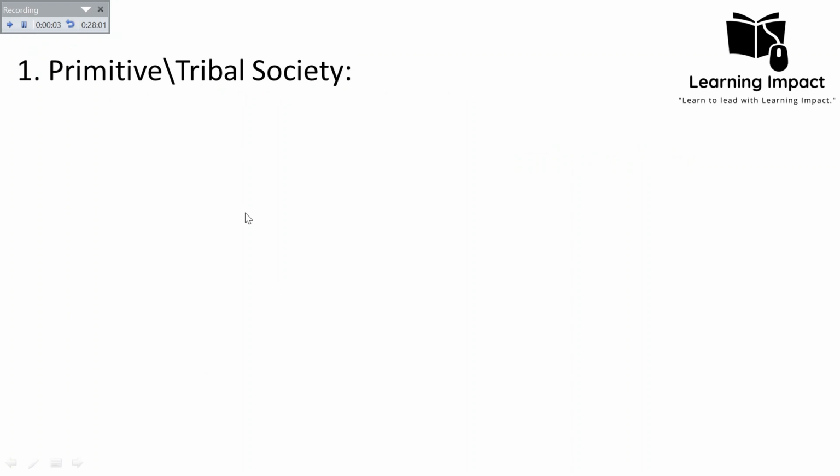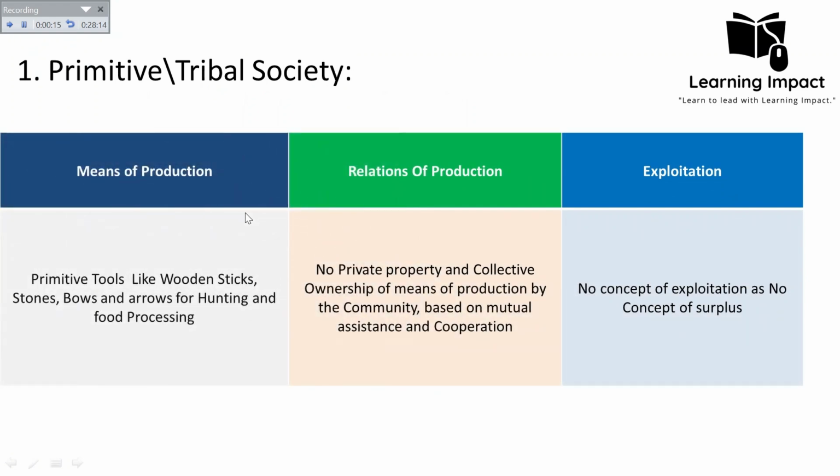Okay, the primitive and tribal society is the first phase which he identified. He believed that this is a stage at which the society was a primitive communism, meaning that there was no concept of exploitation. So we will look into this table in which I have talked about the means of production, relations of production, and exploitation. What were the means of production in the primitive society? They were the primitive tools which they were using: wooden sticks, stones, bows, and arrows for hunting and food processing. So it was all about the society of hunting and gathering.